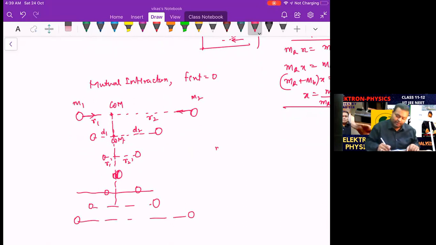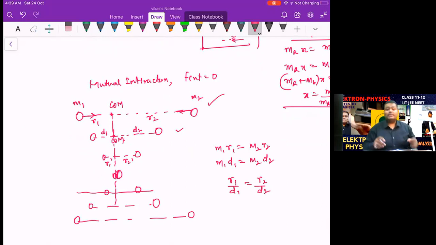So anytime you have m1 r1 equal to m2 r2 in this condition, and in the next condition you have m1 d1 equal to m2 d2. If you divide, you'll get r1 upon d1 equal to r2 upon d2. So you can find any missing term. The initial position is given, and then it is given that the first particle moves this much. So how much does the second particle move? You can calculate easily from this particular equation.